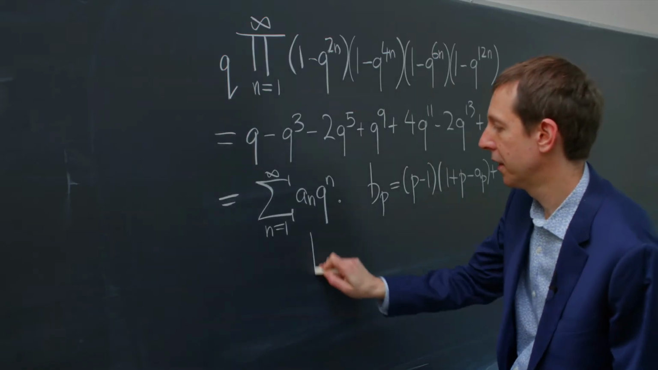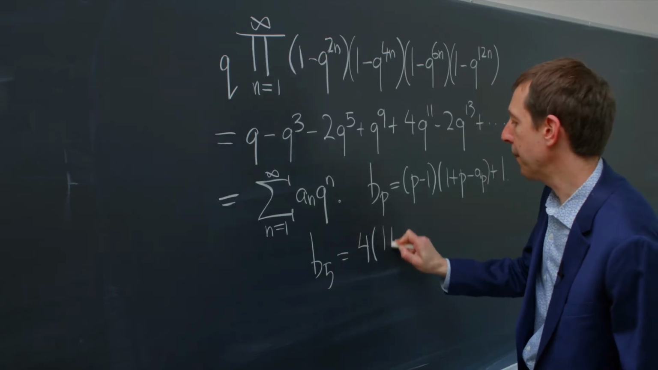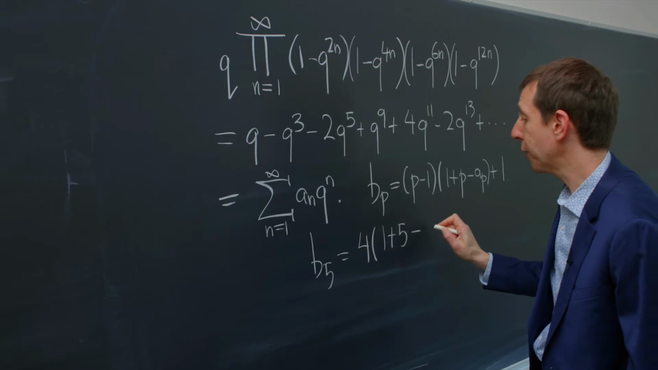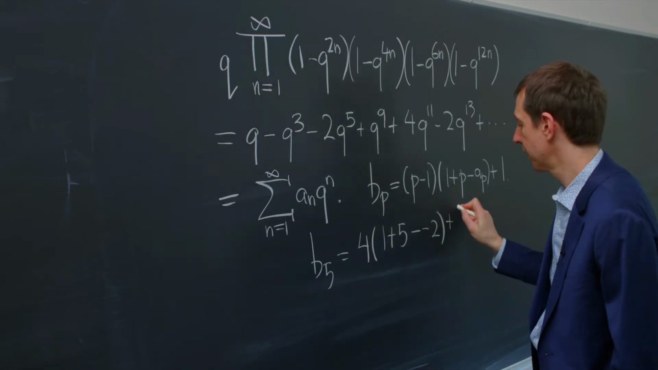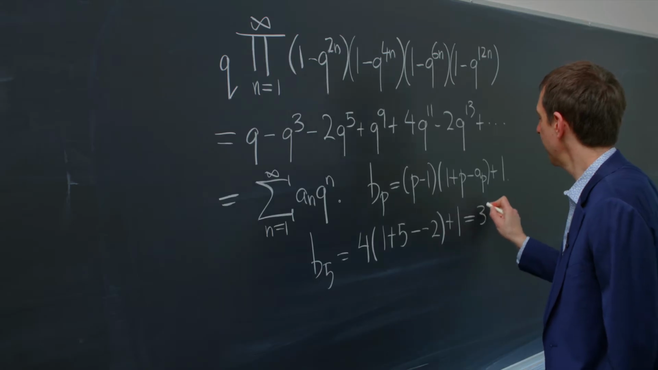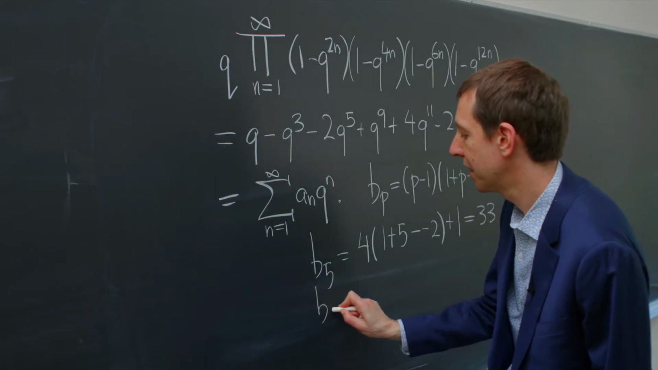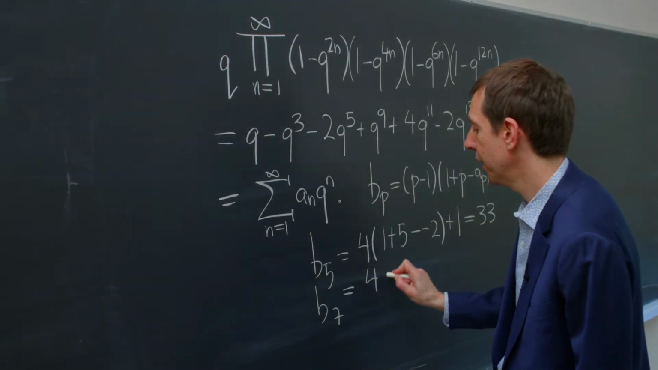For example, b_5 is 4 times (1 + 5 - 2 + 1), which is equal to 33. And b_7, by a similar computation, is equal to 49.